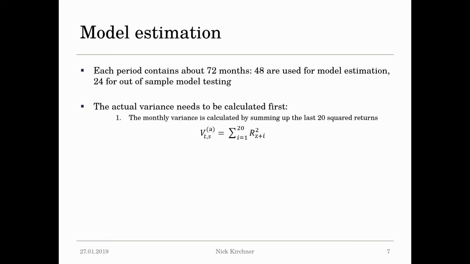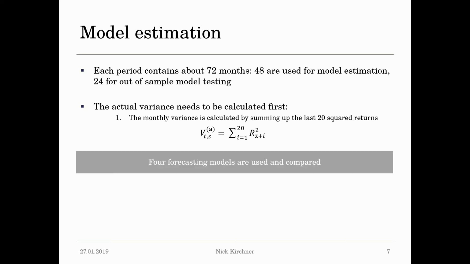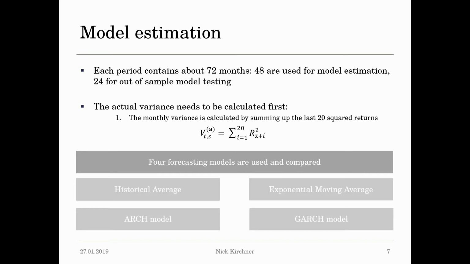The actual variance needs to be calculated first in order to have a benchmark. This is done by summing up the last 20 squared returns to have a realized volatility or variance. 4 forecasting models are used and compared. The historical average, exponential moving average, ARCH and GARCH model.